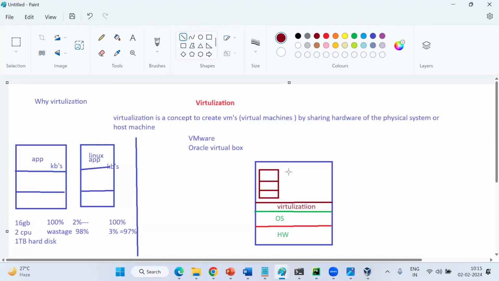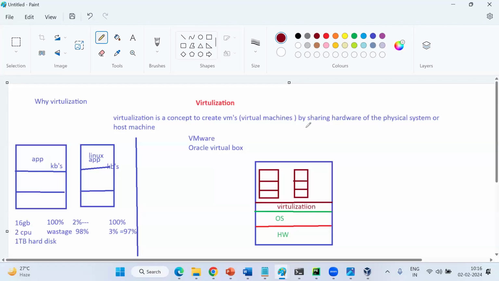So now you can see my virtualization has created a VM. I will tell you how to create it. VM1, VM2. Now the question is here. The virtualization definition: sharing the hardware from the physical machine or host machine.